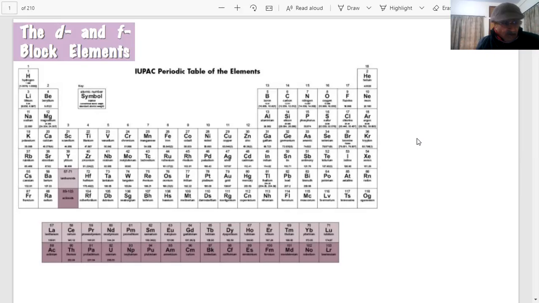Why are they called transition elements, students? Because of their position in the table, sir, between the s block and the p block elements. An important point to note is that in them the d orbital is penultimate. Penultimate means it is the inner subshell, students. It is not the outer subshell.